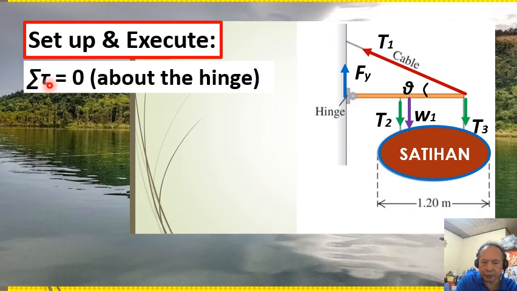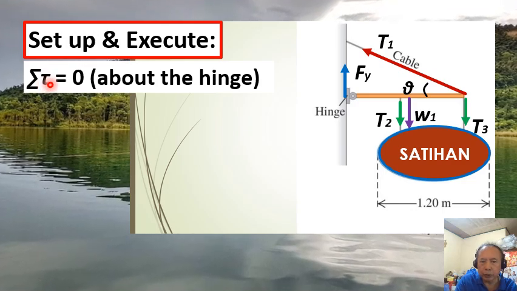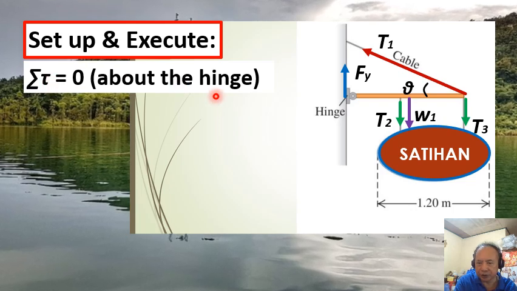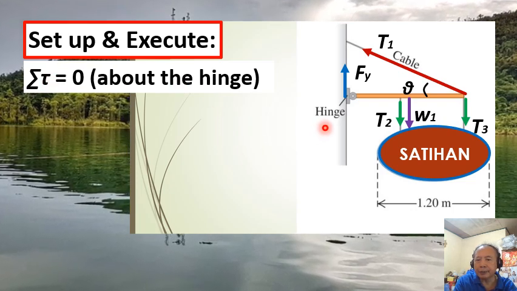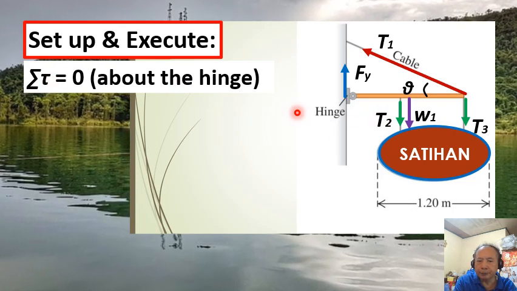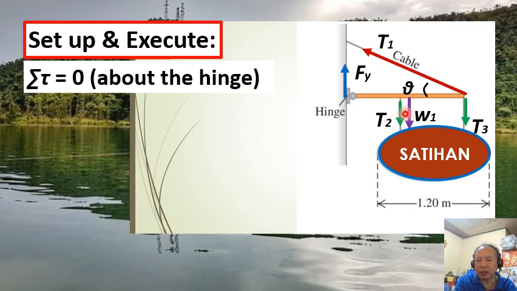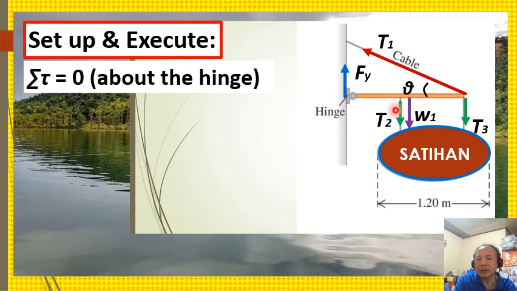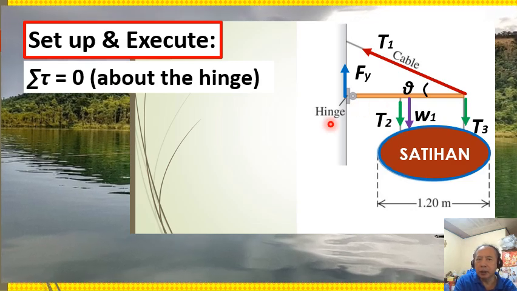This symbol is the Greek letter tau, which represents torque or moment of a force. The choice for the axis of rotation is actually arbitrary. It's just a matter of convenience.